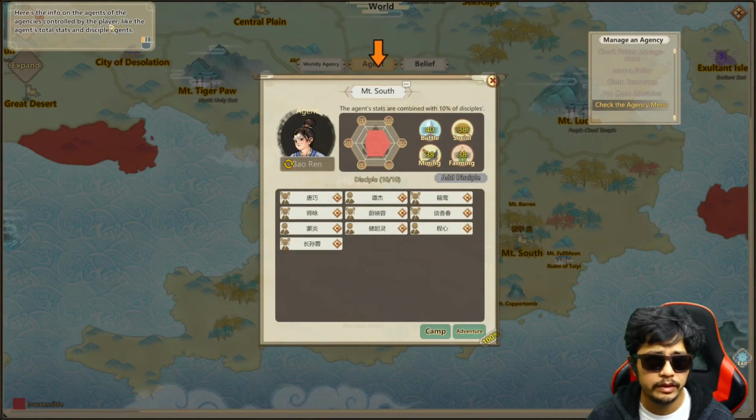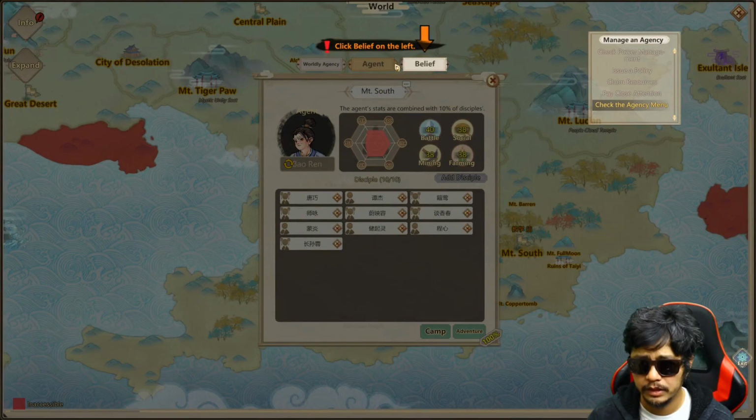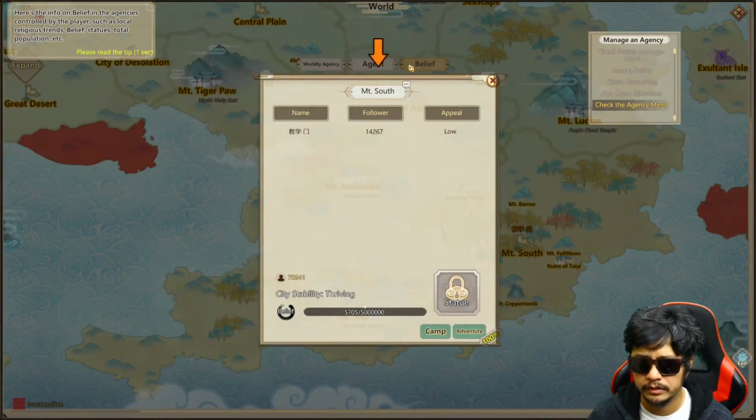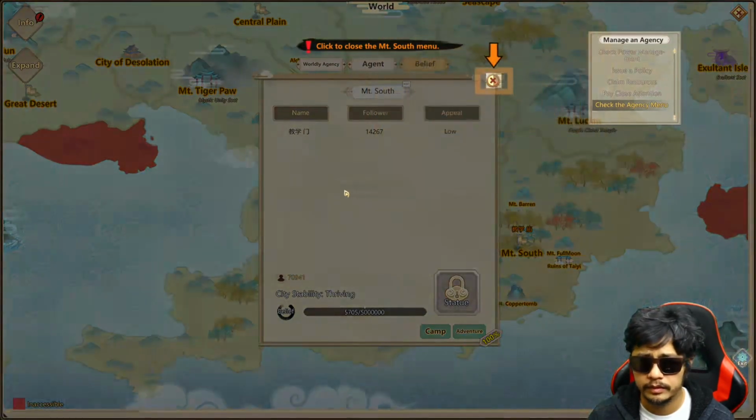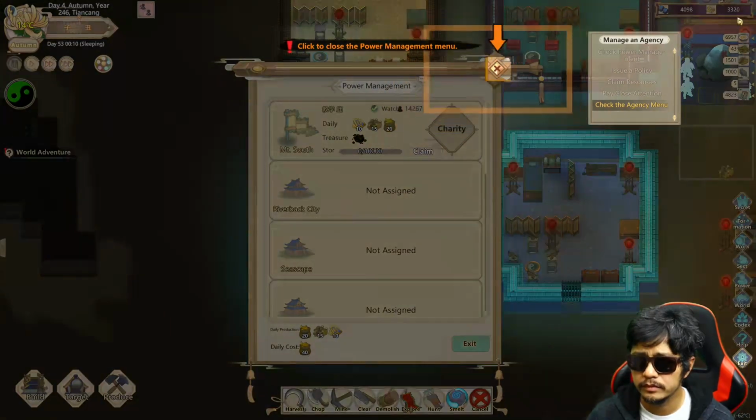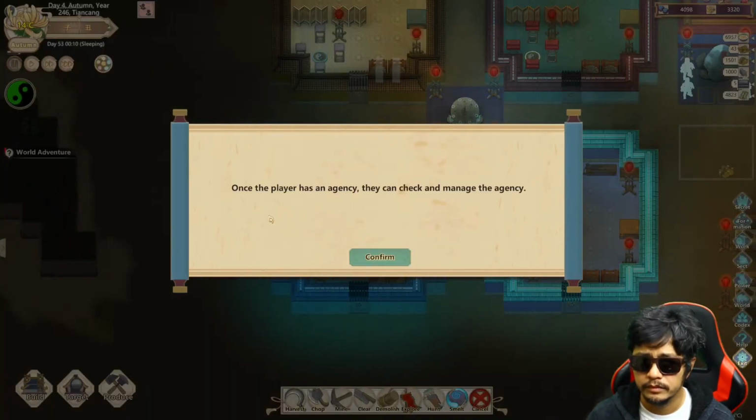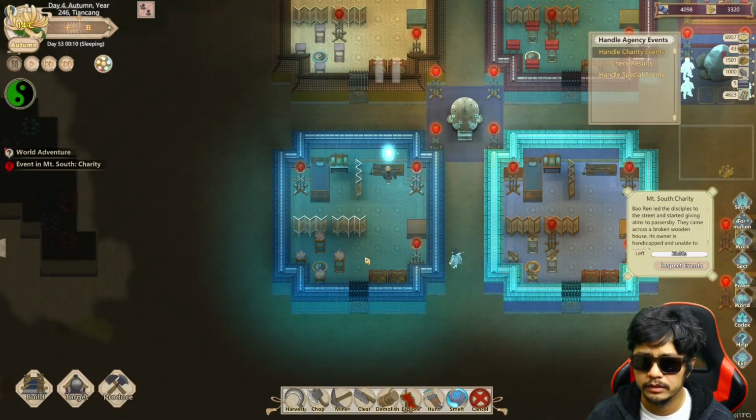Here's some information on agents of the agencies controlled by the player, like the agent's total stats and disciples' stuff. Okay. Well, can't read. Okay, some more info. Once the player has an agency, they can check and manage this agency, okay?